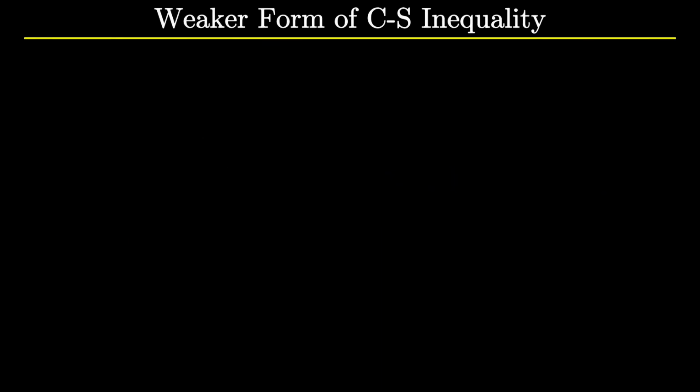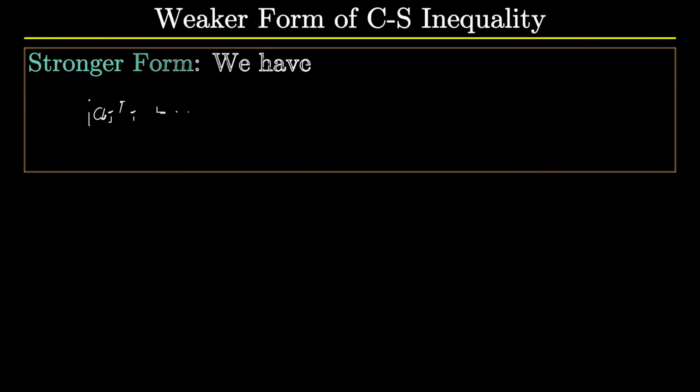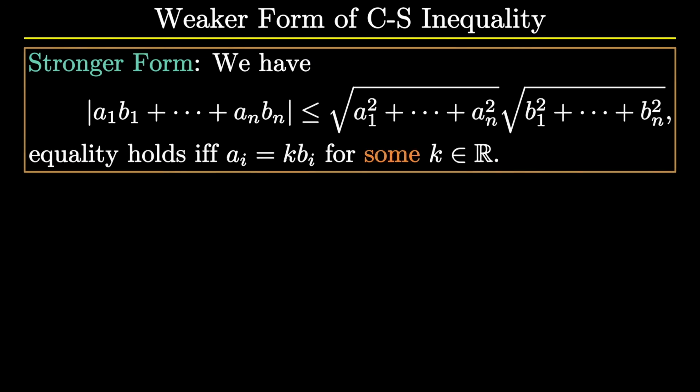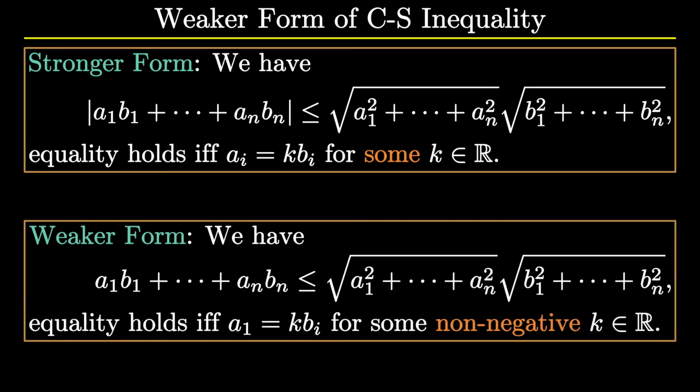The result we just proved can be thought of as a stronger form of CS inequality because the result holds even if we remove the modulus sign from the LHS. But this result is weaker than the previous one because it is implied by the previous one. Also notice that the equality holds in the weaker form if and only if the ratios of AIs and BIs are equal, but the common value of the ratio should be non-negative. Notice here, the common value this time should be non-negative. We strongly recommend you to give some time to absorb it.